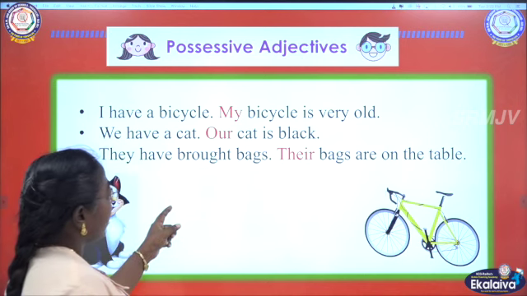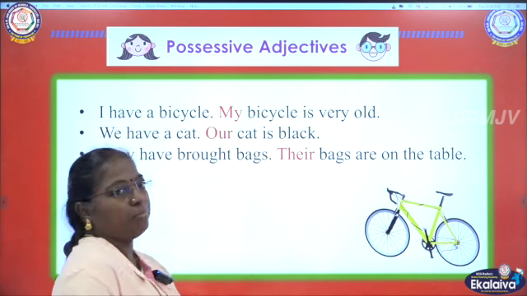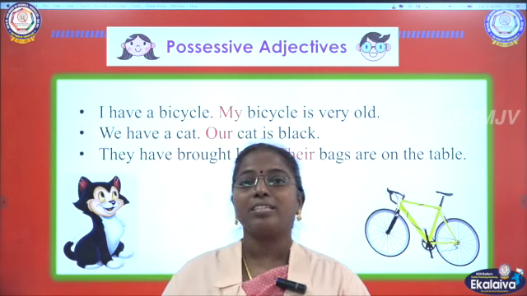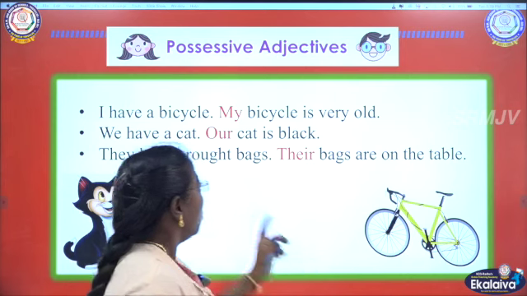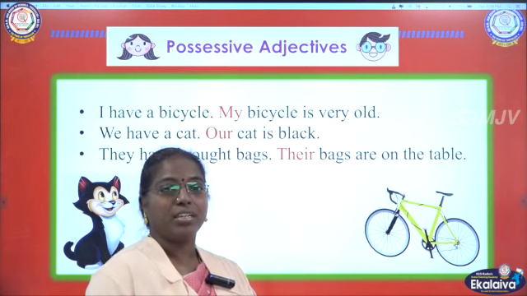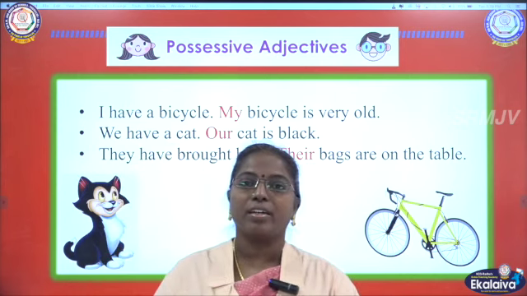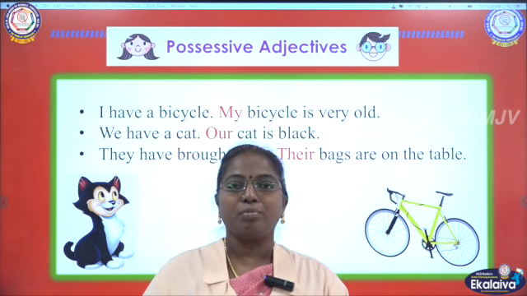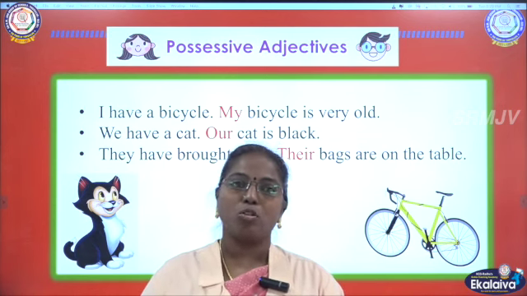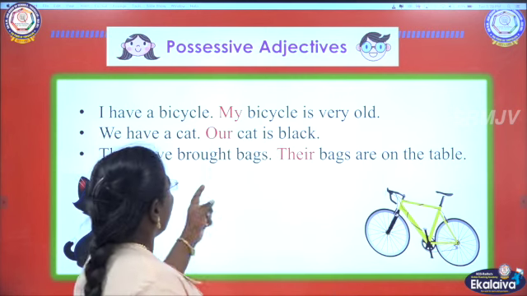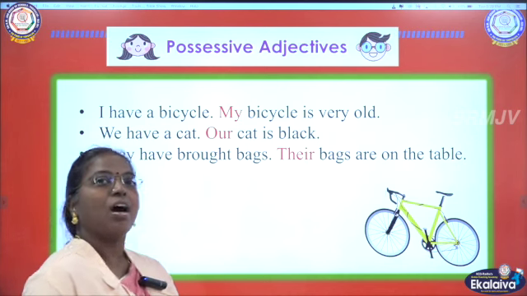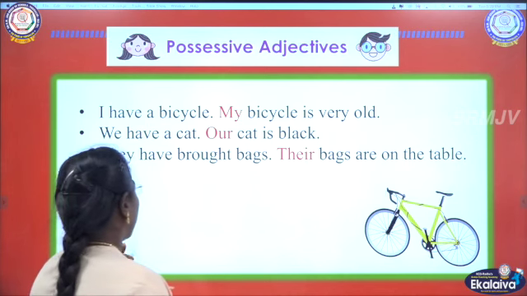We have a cat and our cat is black. We have a cat and that cat is black in color. So whose cat is that? Whether it is my cat or your cat, you are telling whose cat it is. Whether the cat belongs to you or to me, we say it is our cat. In our cat, our is a possessive adjective.